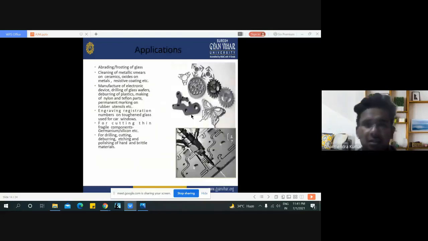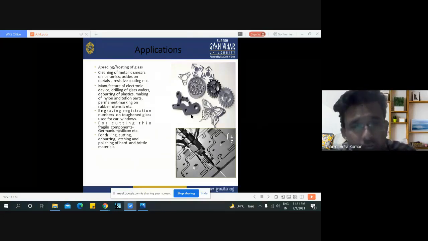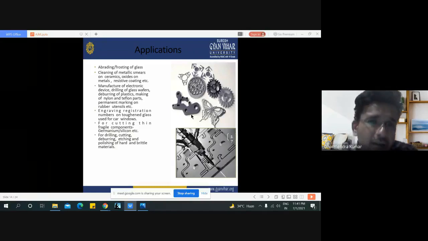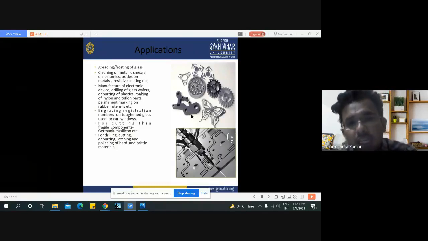Here are some applications of abrasive jet machining, like frosting of glass, cleaning of metallic smudges on ceramic, oxides on metal or resistive coating, manufacturing of electronic devices, small components, drilling of glass wafers, deburring of plastic, marking of nylon and Teflon parts, permanent marking on rubber utensils, etc. Another application is engraving registration numbers on toughened glass used for car windows.